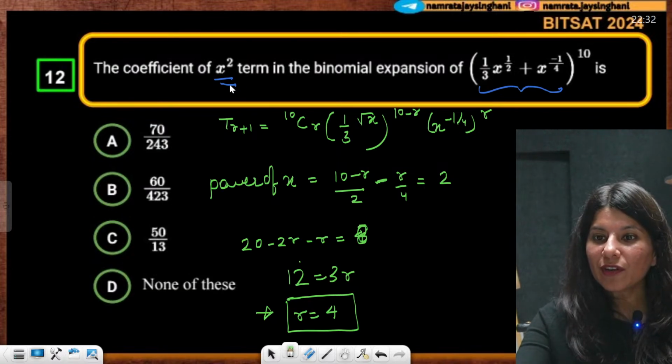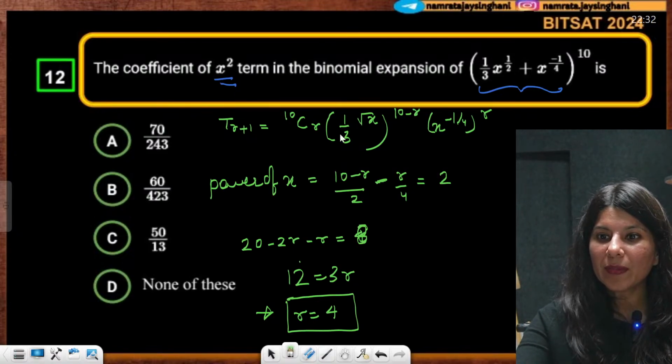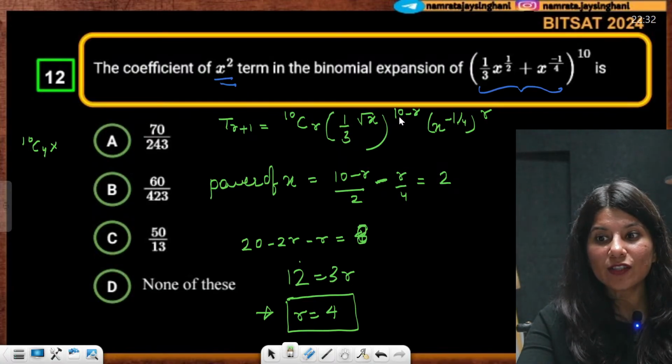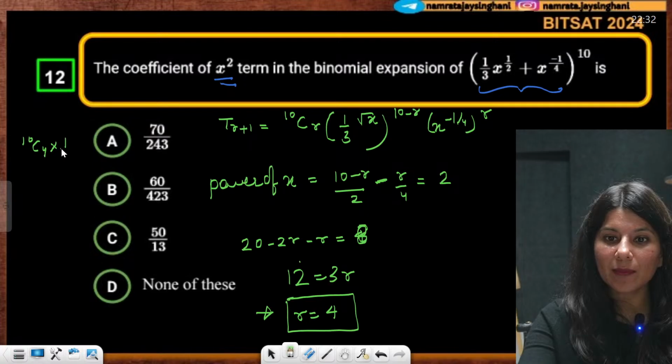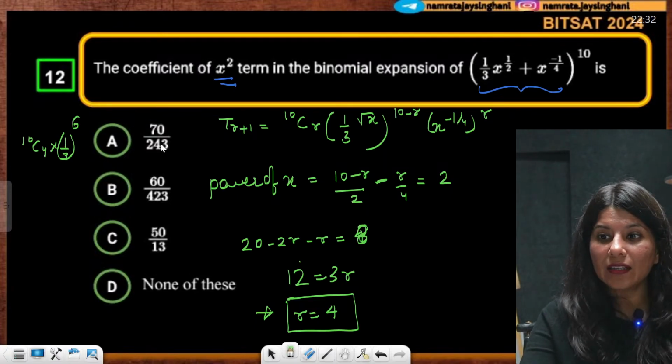So the coefficient of x square, you're looking for the coefficient, right? Let's calculate the coefficient from here, put r equals 4. So 10C4 multiplied by 1 by 3 raised to power 10 minus 4, so 1 by 3 power 6. And that's it.